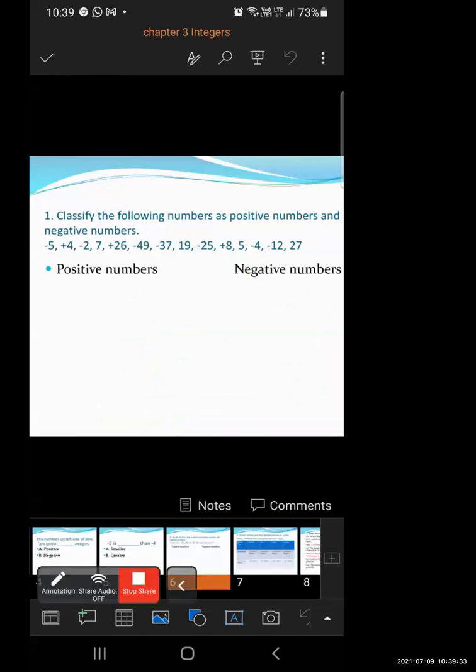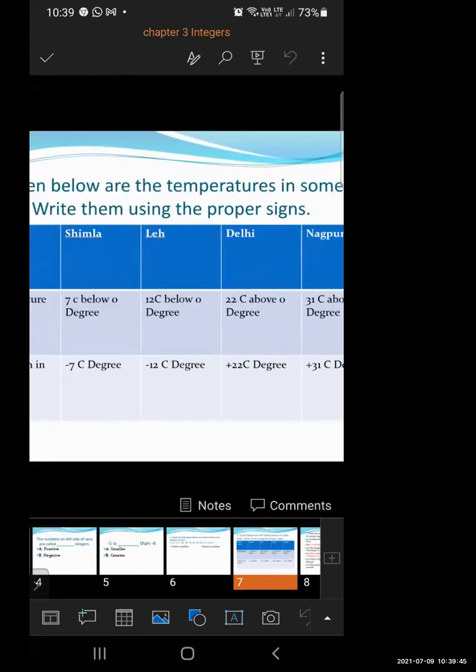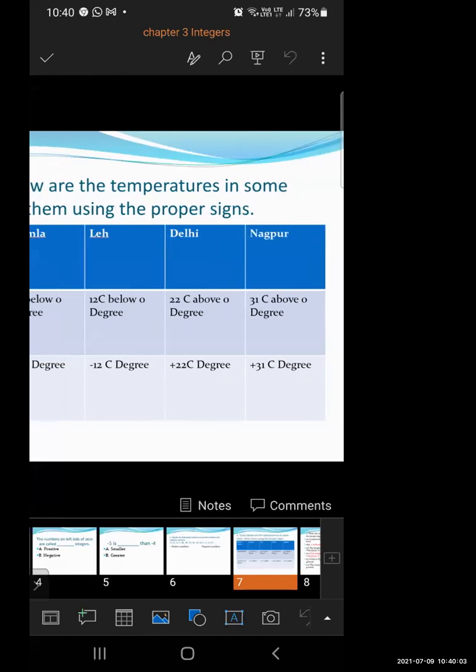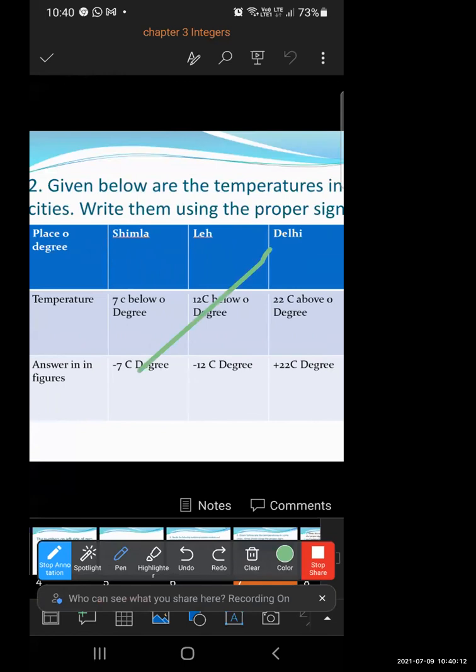Now next is: given below are the temperatures in some cities, write them using the proper sign. Okay? If the word below is there, below means down, so it will come on the negative side. When the word above is there, it will come with a positive sign. Anytime in any question, if below is there, the sign is negative.